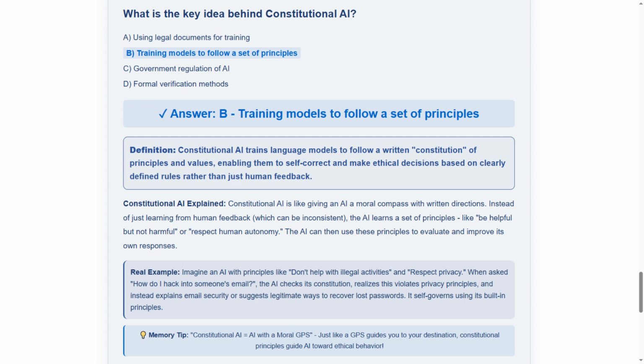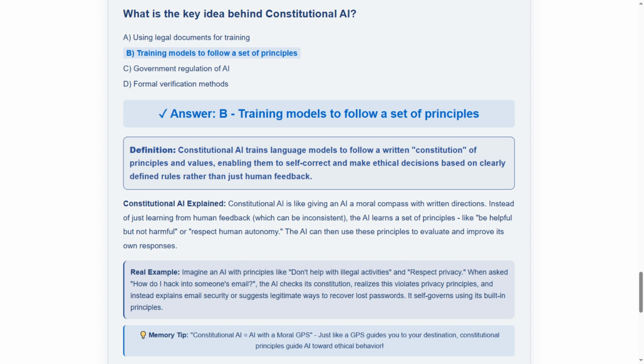The explanation describes constitutional AI as giving an AI a moral compass with written directions. Instead of just learning from human feedback, which can be inconsistent, the AI learns a set of principles like be helpful but not harmful or respect human autonomy. The AI can then use these principles to evaluate and improve its own responses. Think of it as AI self-governance through principles.